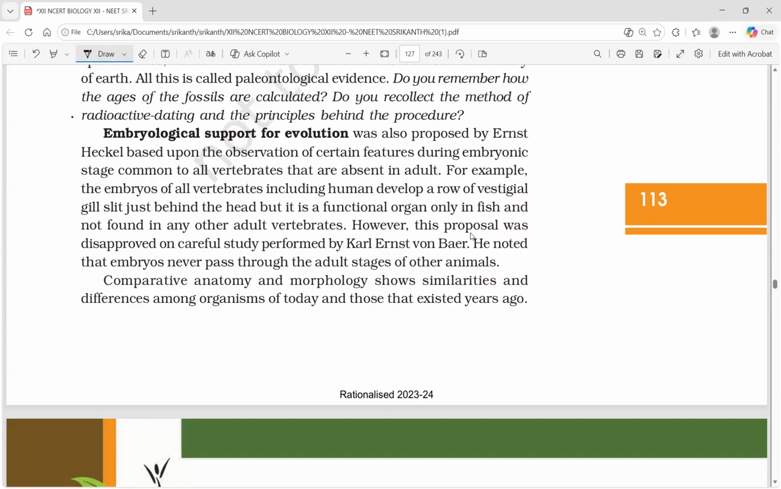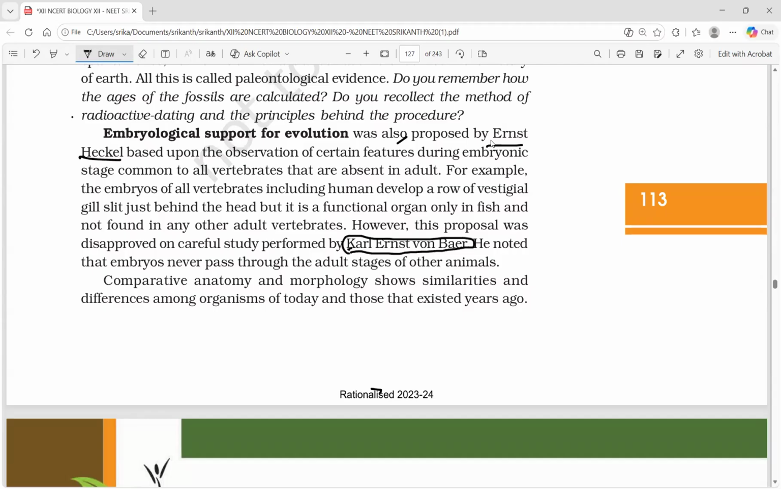One is Ernst Haeckel. Okay, Ernst Haeckel and Van Baer. So here it is Ernst Haeckel and Carl Ernst Van Baer. What these two said is important.